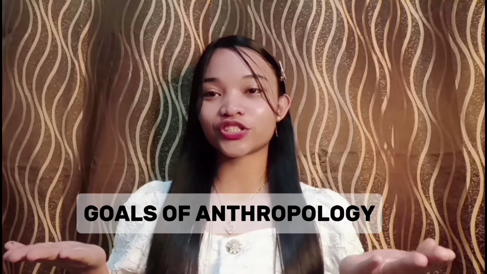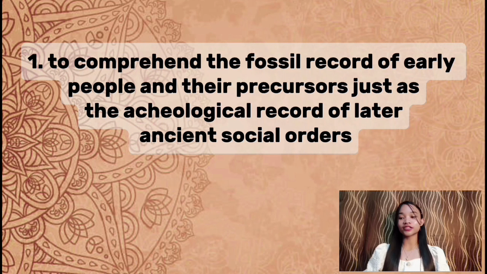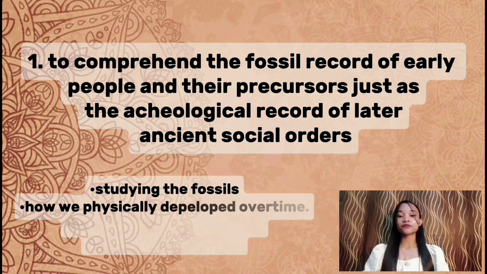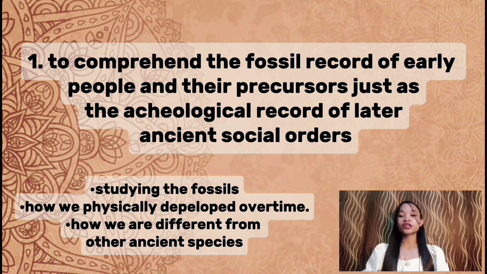Goals of anthropology. There are 5 goals of anthropology. First is to comprehend the fossil record of the early people and their precursors, just as the archaeological record of their later ancient social orders. It involves studying the fossils of early humans and their ancestors to understand how our species physically developed over time. It also shows the evolution of humans and how we are different from other ancient species.